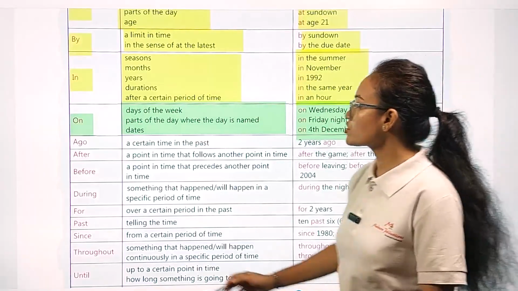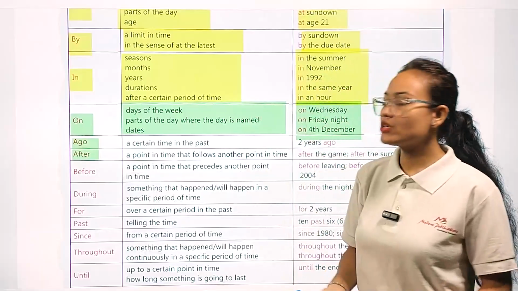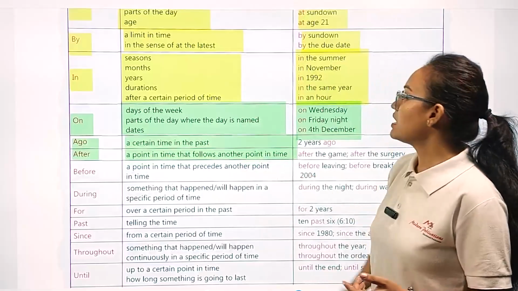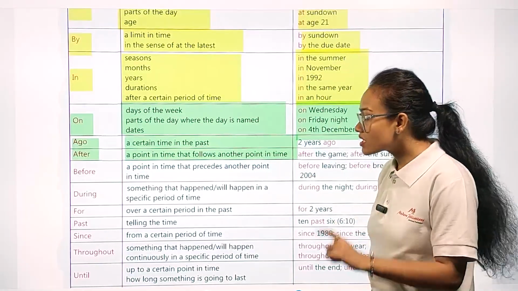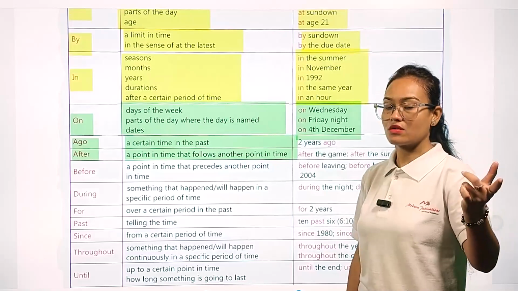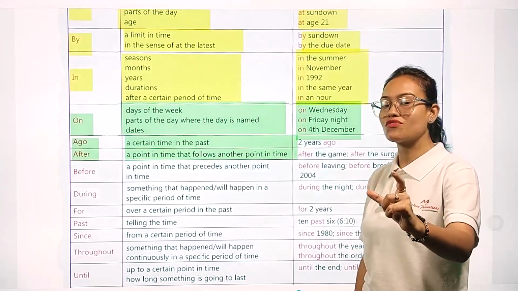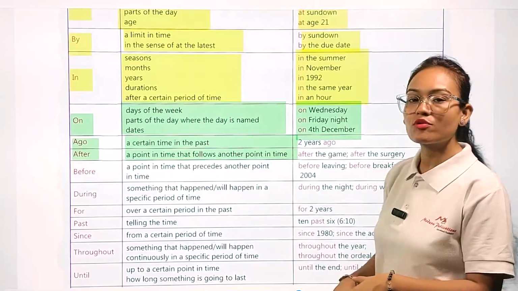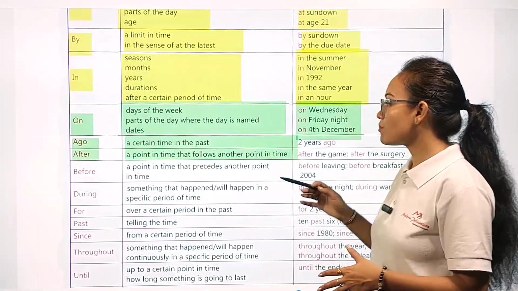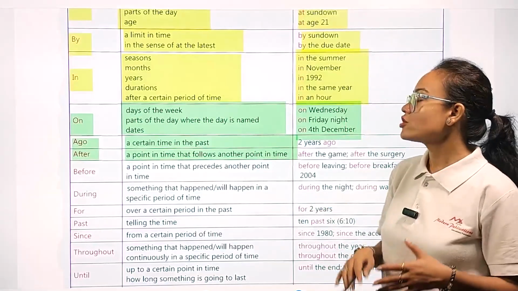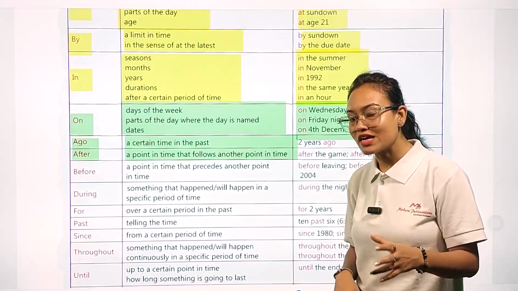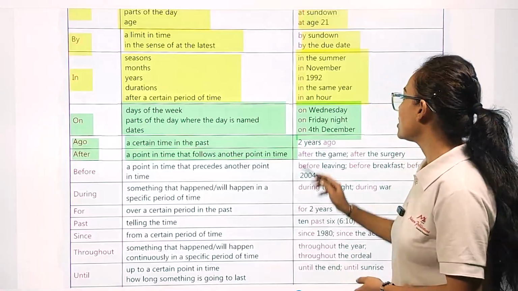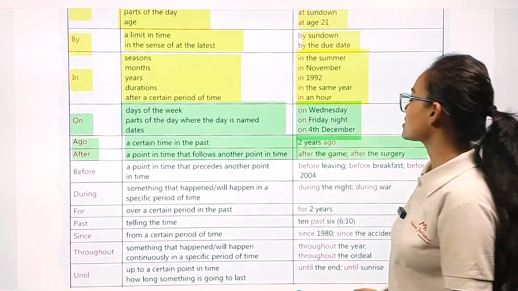Now the next preposition words are ago and after. Let's see. We use ago for a certain time in the past. Whenever we are talking about a certain portion of time in the past, we use the preposition ago. And we use after for a point in time that follows another point in time. Whenever we are talking about a point of time which is followed by another point of time, in this case we use after. Example, 2 years ago, after the game, after the surgery.